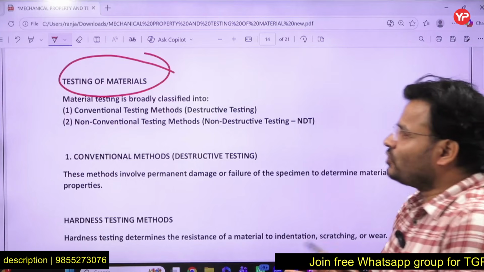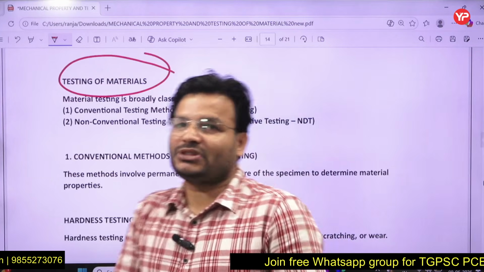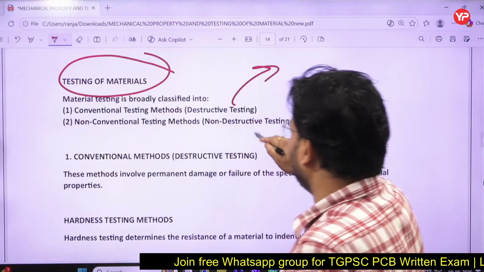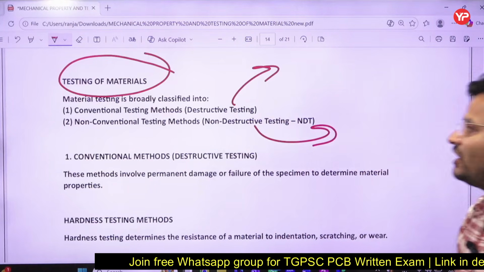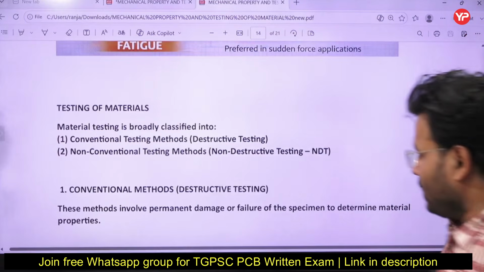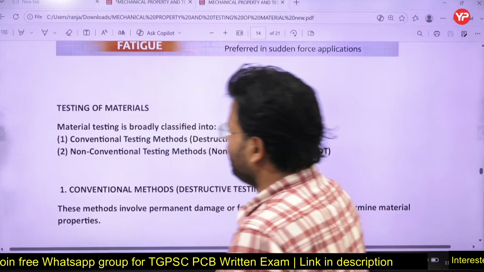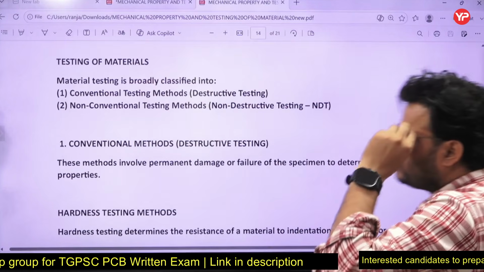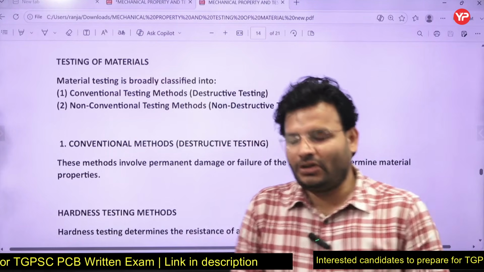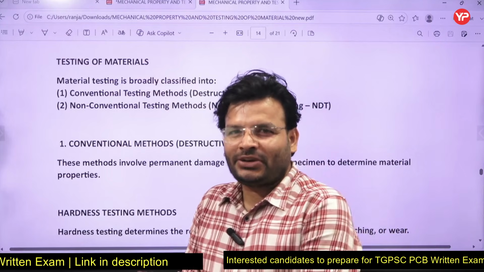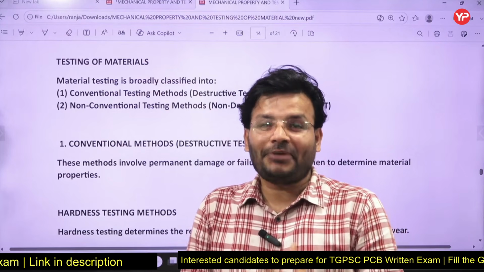So basically there are two types of testing. How many types? Two types. One is destructive testing, and another one is NDT, non-destructive testing, right? Yes, my dear friends. So now we will discuss the next concept, that is testing of material. Already we have discussed the properties of material. Now I have to check whether the desired property is there or not, and what its magnitude is.